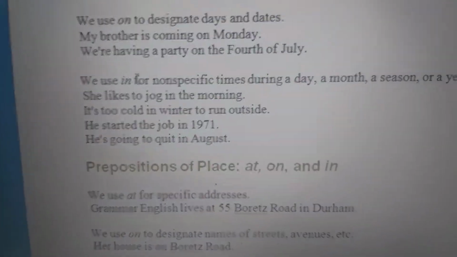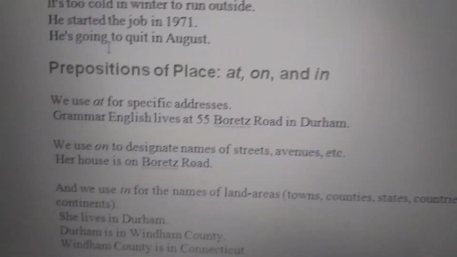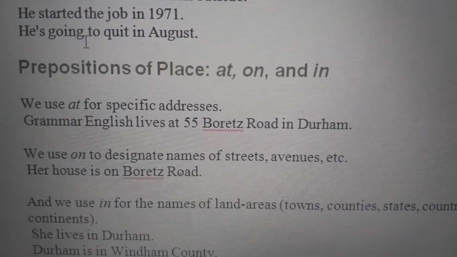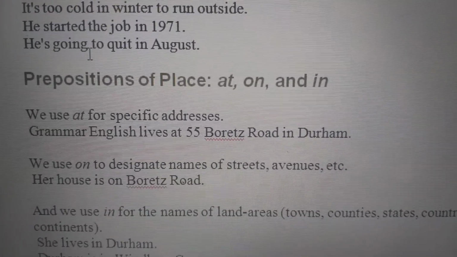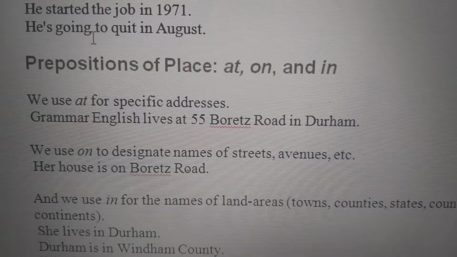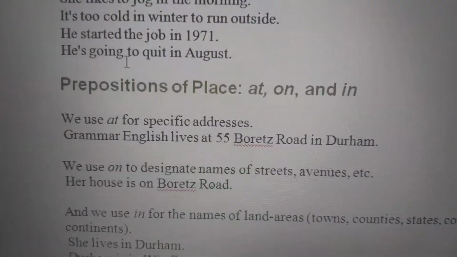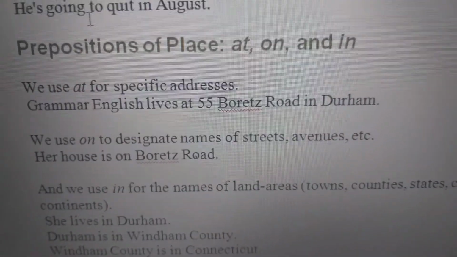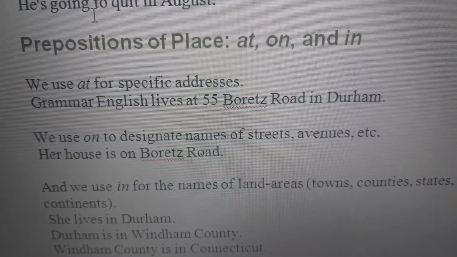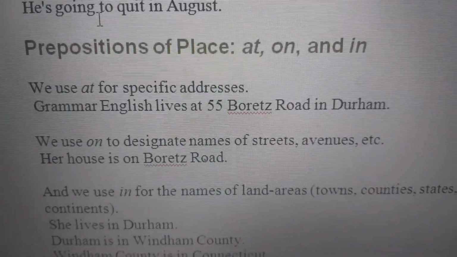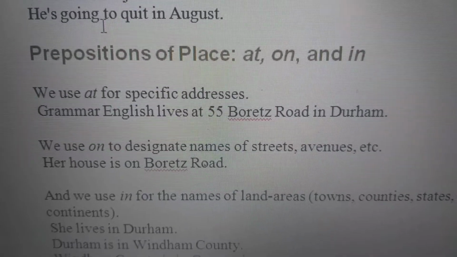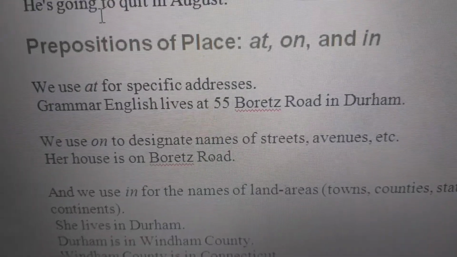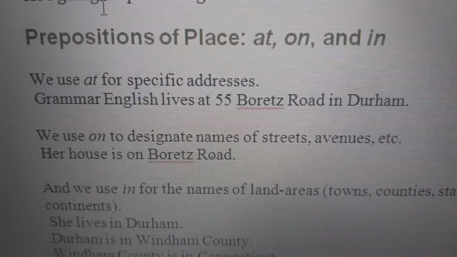Then comes prepositions of place. For place we use at, on and in. Now you will say, ma'am, on and in we are using in time also, and in also for place. Yes, but it depends upon the sentence where we are using it. We use at for a specific address. Grammar English lives at 55 Boards Road in Durham. So at is where you are specifying an address. I live at Badal Colony, like that.